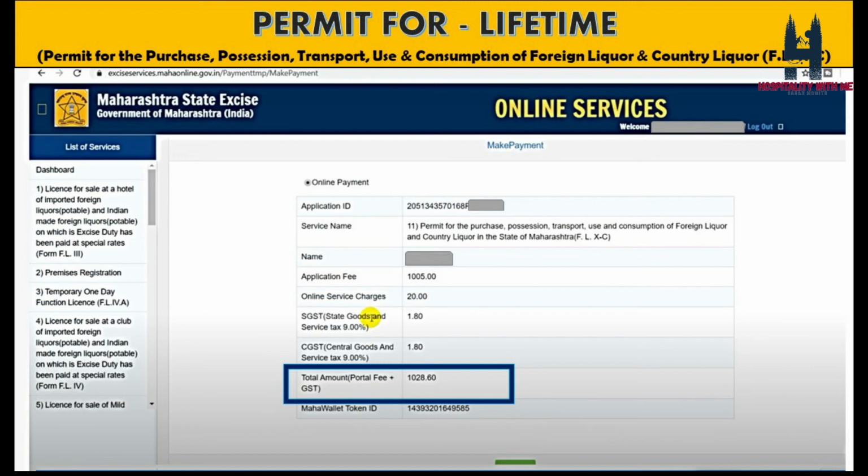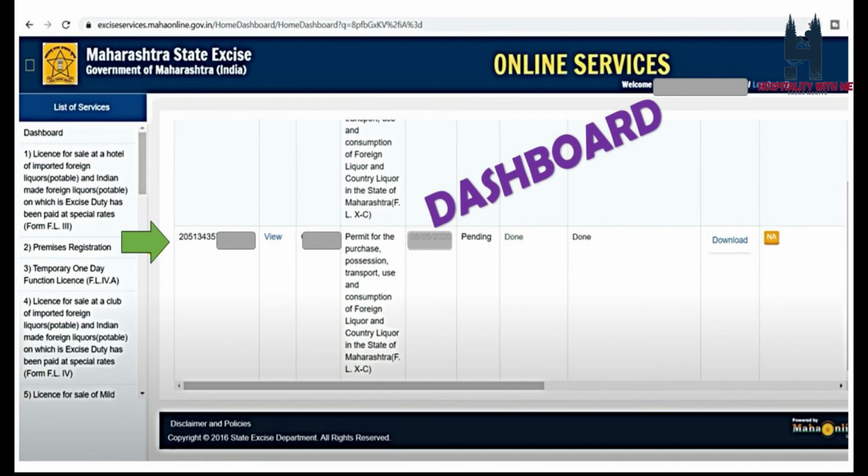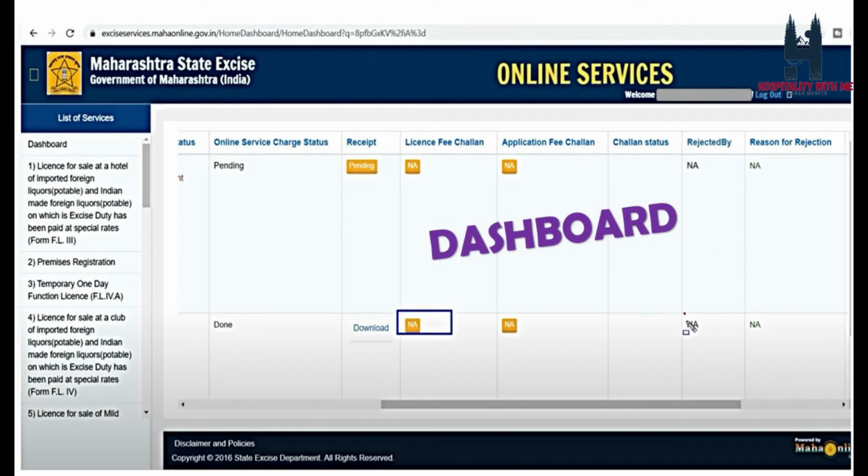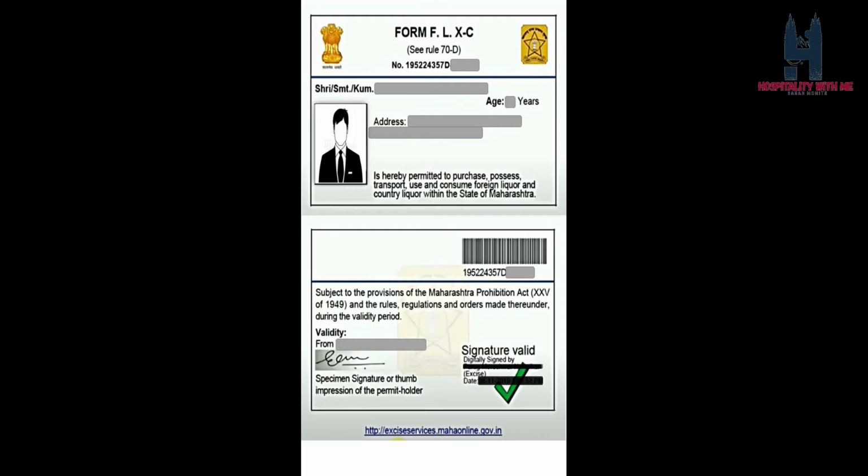Now once the payment is done, you can come back to the dashboard, where you will see your applications. There are multiple options for that: view, pending, download. If it is rejected, then they will give you the reasons also. Otherwise, after 15 days you may be able to see your document uploaded out there, and like this you will get your license.